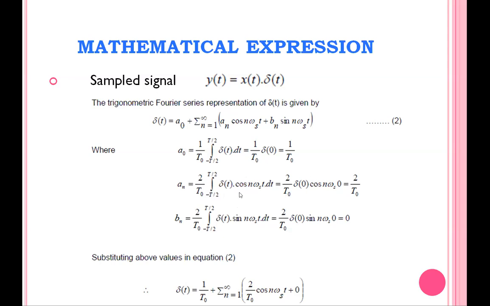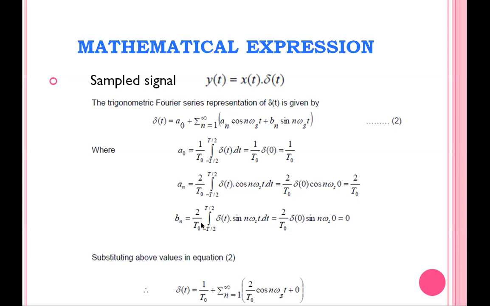Otherwise it may be represented as the δ(t) signal is available only at t equal to 0. So in this expression you just substitute t equal to 0. So δ(0) cos n ω naught 0. What is cos 0? Cos 0 is 1. δ(0) is 1. So the answer is 2 divided by T naught. Similarly, we may calculate the Bn value.